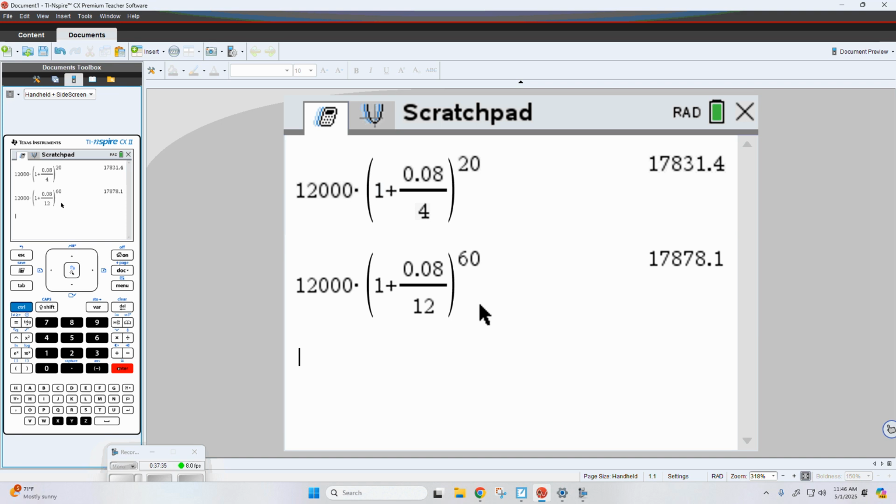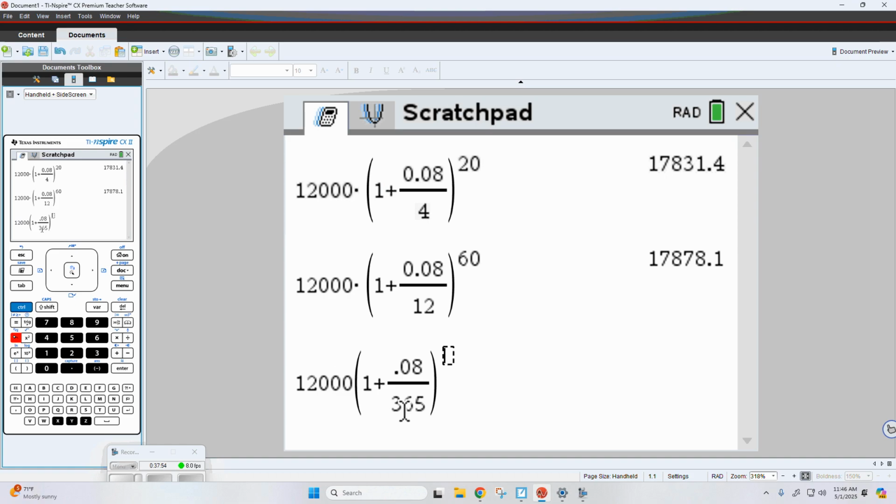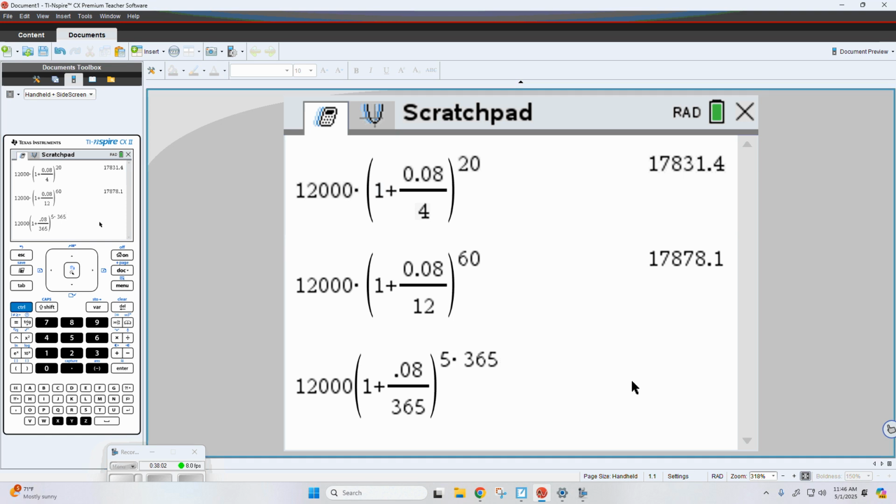In fact, let's do it daily. Let's do it 365 days a year. 12,000 times 1 plus control divide 0.08, I want to take the points, divided by 365. Now for my power, I don't know what that is right off the top of my head, so I'm going to take the 5 years times the 365 because we're doing it daily, right?